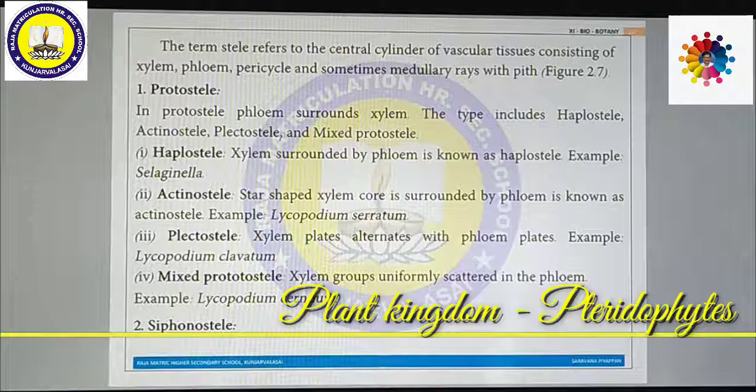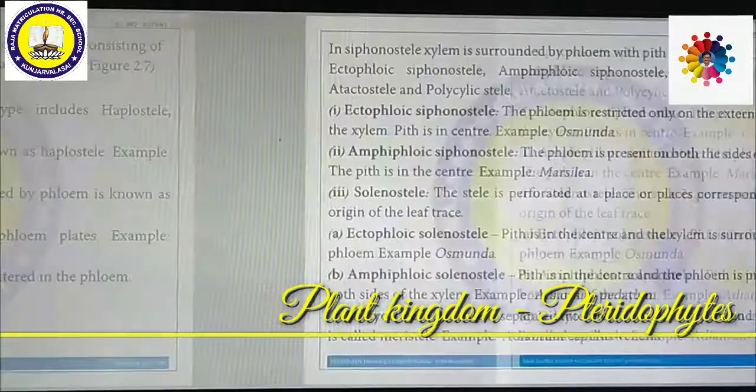What is haplostele? Xylem surrounded by phloem is known as haplostele. Example, Selaginella. Another type is actinostele. If a star-shaped xylem core is surrounded by phloem, then this is called actinostele. Example, Lycopodium serratum. Then plectostele. Xylem plates alternate with phloem plates. These are called plectostele. Example, Lycopodium clavatum. Xylem groups uniformly scattered in the phloem is called mixed protostele. Example, Lycopodium cernuum.